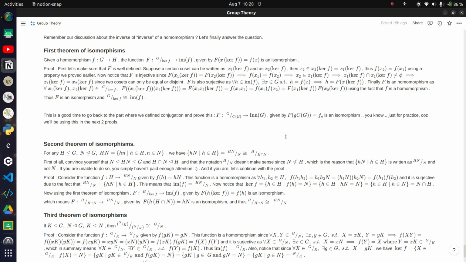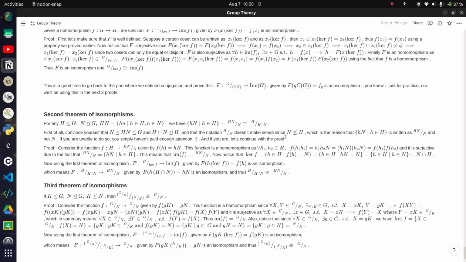So as I said, I studied normal groups in much more detail than what I did previously. The third isomorphism theorem is nice. I mean, that's all I can say about it. It's like G by K by N by K. These are quotient groups, by the way, so don't think of these as actual division. They are kind of divisions, but basically these are quotient groups. So this big fraction-like thing is isomorphic to G by N. It's as if you're cancelling this 1 by K factor, but of course there's nothing like that. It just looks like that, and so I like it somehow.